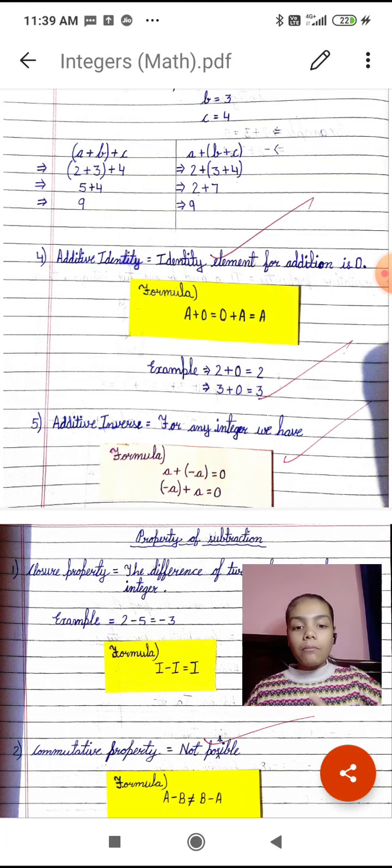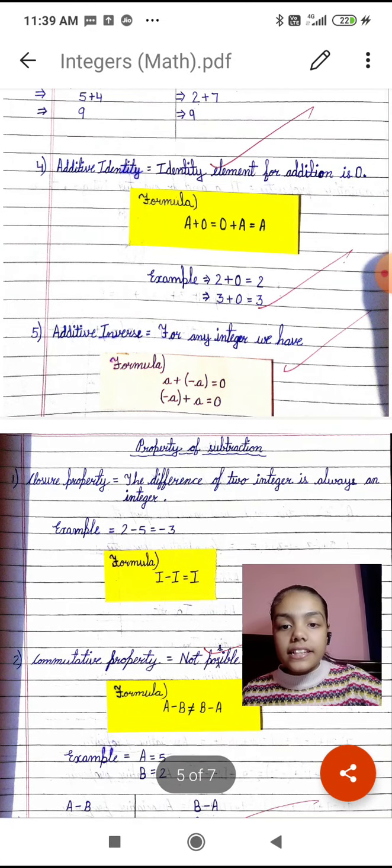So one element of addition will be 0 only, and the other element can be any number or any integer. Examples are 2 plus 0 is equal to 2, and the second example is 3 plus 0 is equal to 3.